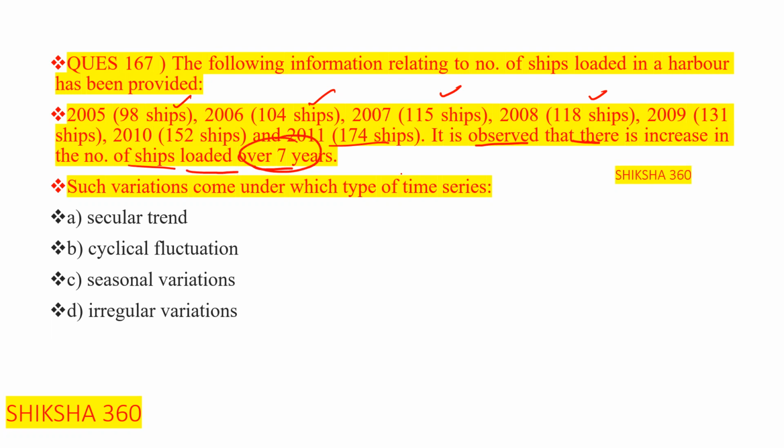So such variation basically comes under which type of time series? A is secular trend, B is cyclical fluctuation, C is seasonal variation, D is irregular variation. So what is the correct answer here? The correct answer is option number A, that is secular trend.